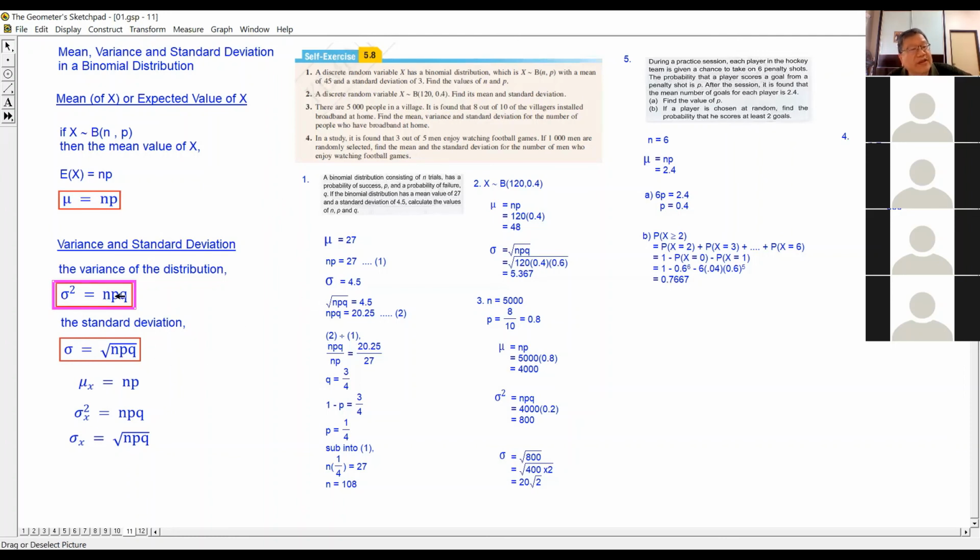So how to calculate that variance? It is n times p times q. How to calculate the standard deviation? Square root of n times p times q. So this is how we are going to calculate, right? Okay. Now we look at question number 1.